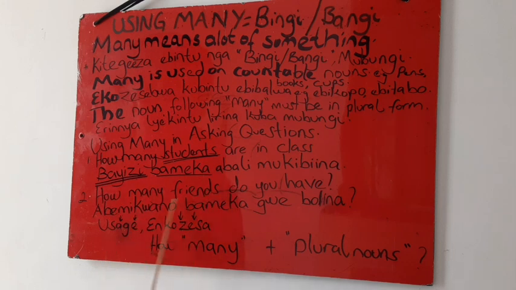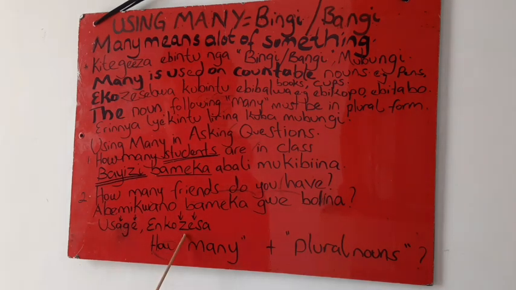How many friends do you have? Abemikwano, friends. Abemikwano bameka, because they are individuals. Abemikwano bameka gwe olina.